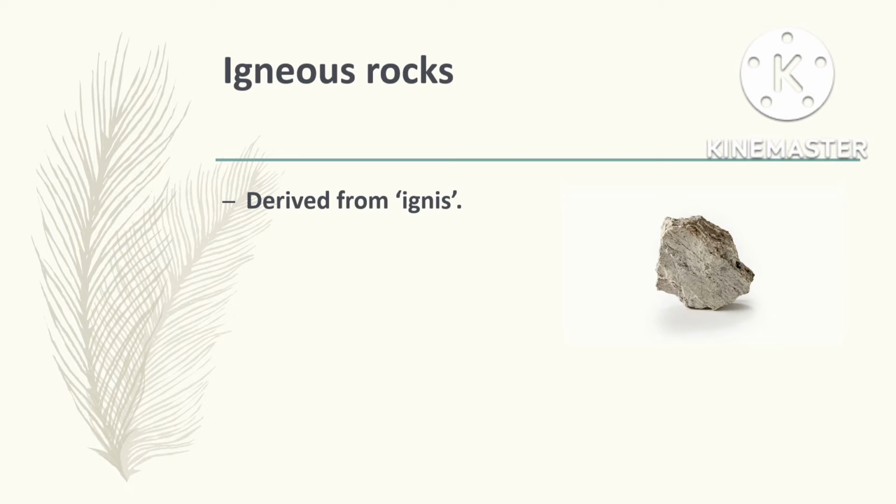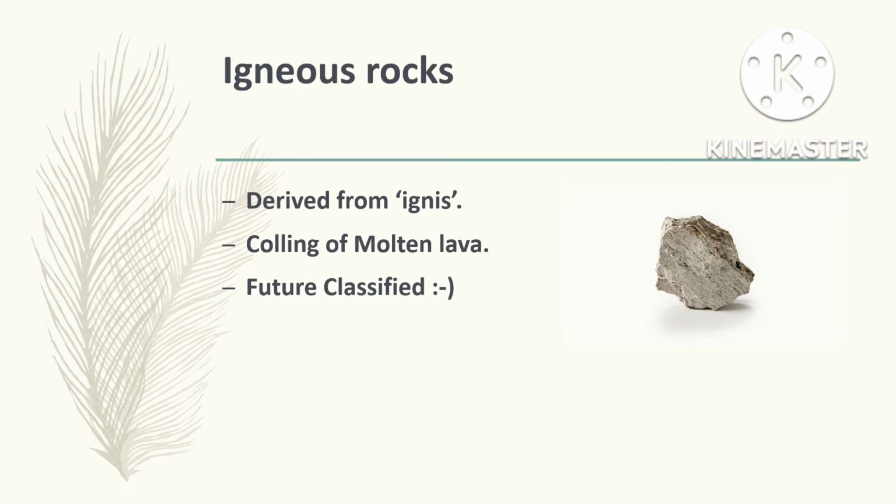These are rocks that flow out of the earth's crust during volcanic eruption. The magma cools and solidifies to form igneous rocks. Since these rocks were the first to be formed, they are also known as primary rocks. There are two types of igneous rocks: intrusive igneous rocks and extrusive igneous rocks.